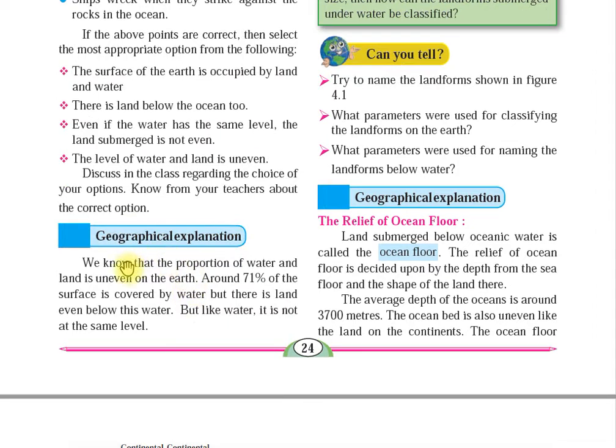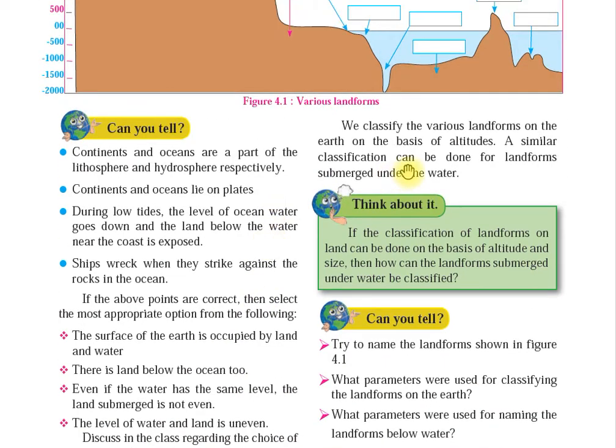Now the geographical explanation. We know that the proportion of water and land is uneven on the earth. It is not the same. Around 71% of the surface of the earth is covered by water. But there is land even below this water. But unlike the water, it is not at the same level.